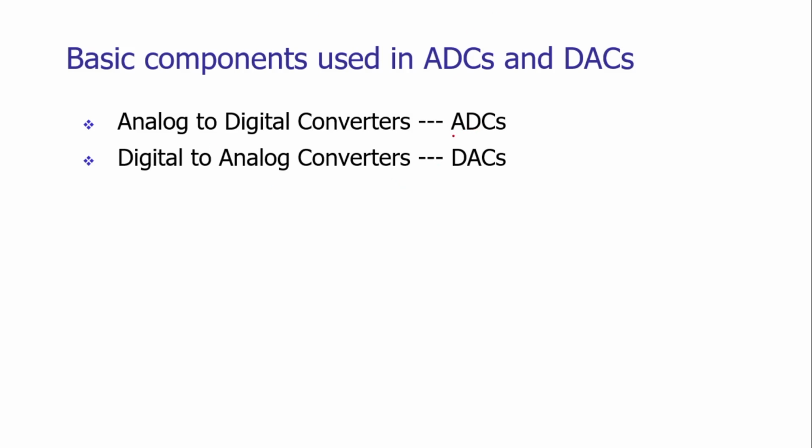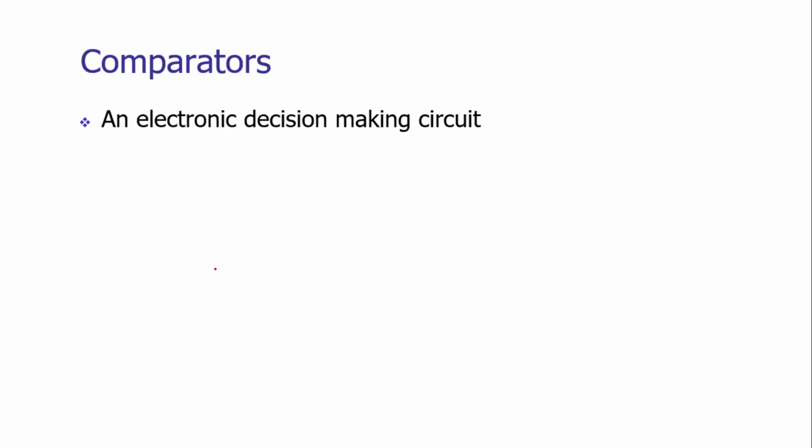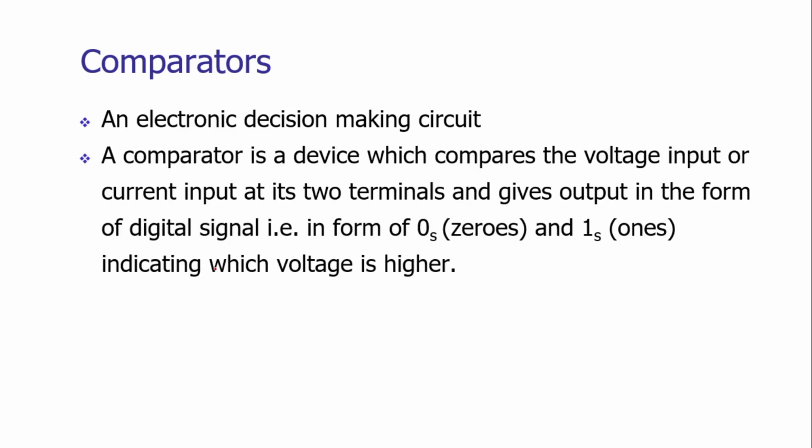So as I mentioned, the components are ADCs, that is analog to digital converters, and the DACs. The other components which are needed to build a DAC or ADC are comparators and encoders. Now let us see what is the meaning of a comparator. Comparator is an electronic decision making circuit.